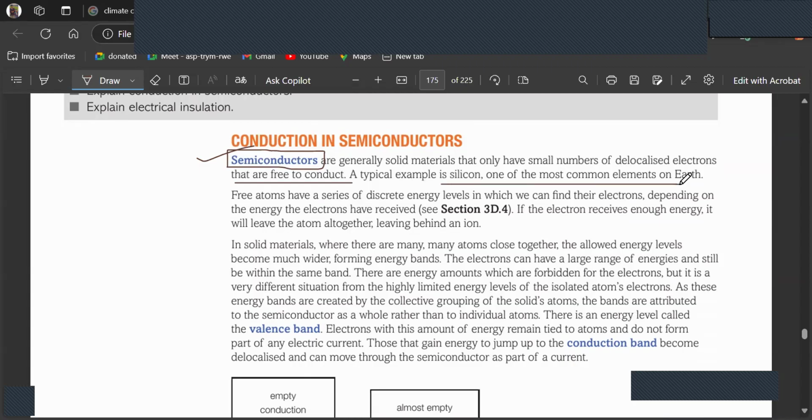For example, silicon, one of the most common elements on earth. These free atoms have a series of discrete energy levels in which we can find their electrons. Energy level means different shells as well, depending on the energy the electron has received. If the electron receives enough energy, it will leave the atom altogether, leaving behind an ion.